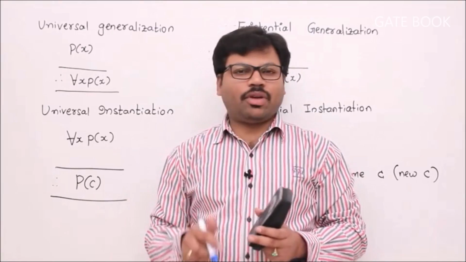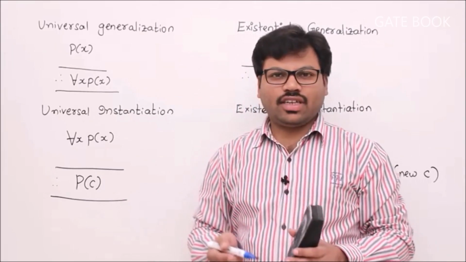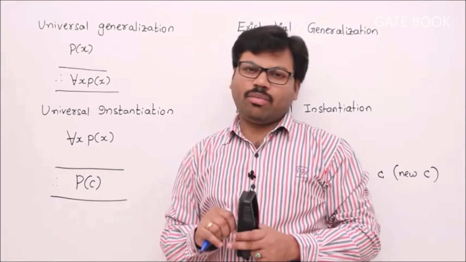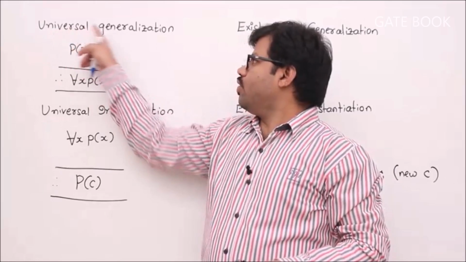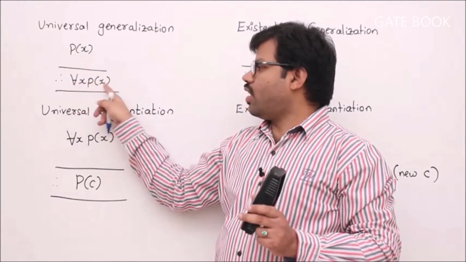Let's complete this topic by learning inference rules of first order logic. In first order logic we have four inference rules. One by one we'll see. First one, universal generalization. So P of x, then for all x P of x.